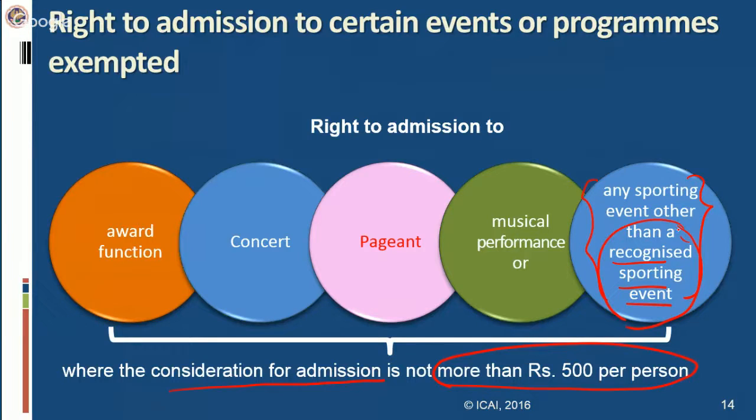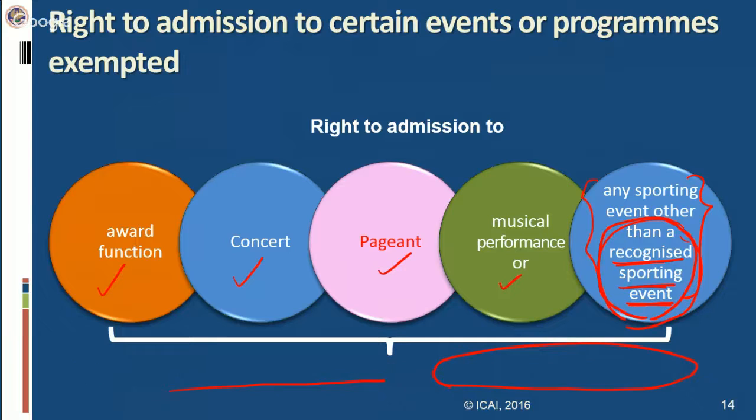So that is why this entry becomes all the more important. In case it is a recognized sporting event, there is no such rider that the consideration for admission should be less than or equal to 500. The amount of consideration can be any. But in case it is an unrecognized sporting event, the consideration should be less than or equal to 500, then only is the exemption available. And in case of all these events, award function, concert, pageant, musical performance, the consideration should be less than or equal to 500 per person, then only will the exemption be available, while such a rider was not there in the case of the earlier entries.